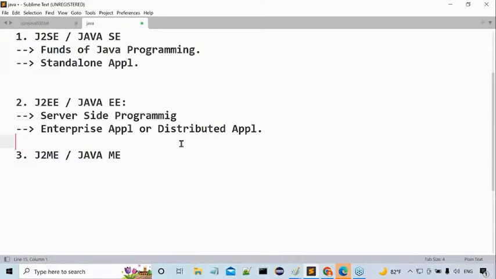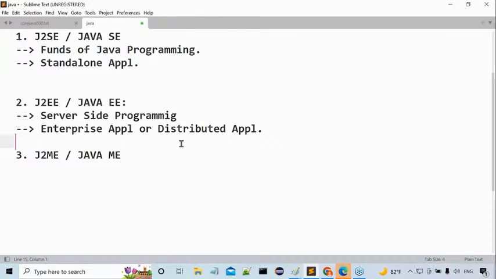I can give the reason, I can give the answer for it. What is that answer? Even though J2EE is more demanded than J2SE, J2SE will get more priority than J2EE. Priority is different, demand is different. Distributed applications are getting more demand outside. As per that, J2EE is getting more demand outside. But as part of that, J2SE is also getting good demand outside.